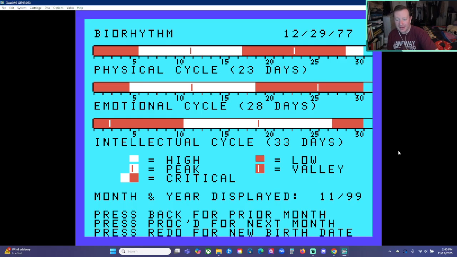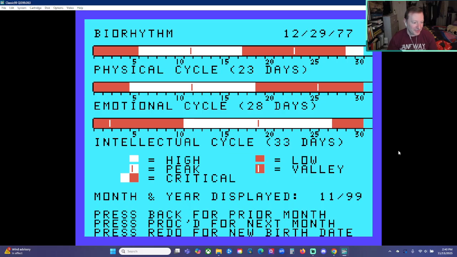Unfortunately, we can't check the current year because this program maxes out in the year 1999. This program was written in 1980, and I guess with a complete and total lack of imagination, they didn't think anyone would be using this after the year 1999. So there you go. Let's get a screenshot of this. Print it out for you in case you need your biorhythm chart. It wouldn't be too hard to extend this, probably. It would be an interesting project to take this and sort of Y2K bug it and de-Y2K bug it and make it work for all the years in the current century. But that is beyond the scope of this program.